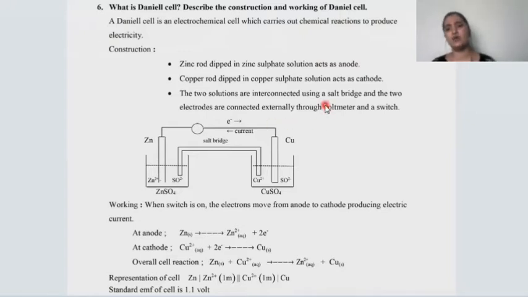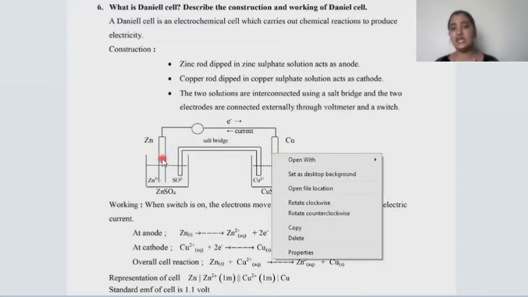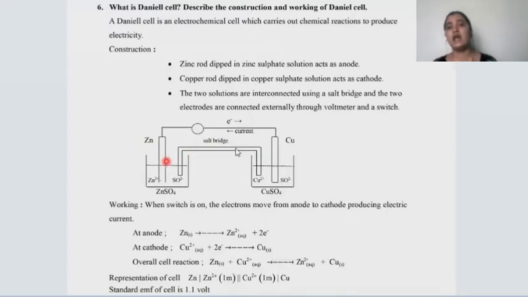ಈಗ Daniell cell, what is the construction and working of it? And here if you consider the Daniell cell, then we are going to consider two electrodes. ಎರಡು electrodes na consider ಮಾಡ್ತೀವಿ. One is the zinc electrode, the other one is the copper electrode. And here children, the zinc electrode will be acting as the anode, and the copper electrode will be acting as a cathode. And here the zinc electrode is dipped in the solution of its own ion. We can consider here the zinc electrode is placed in a zinc sulfate solution.